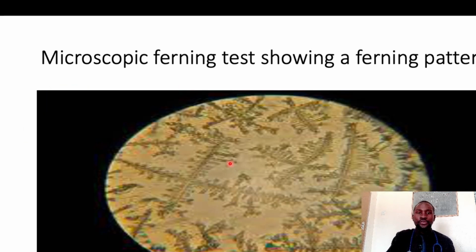This is a picture showing you the ferning pattern. So this is a microscopic ferning test that has been done, and this is a ferning pattern. So amniotic fluid will crystallize and it will show you things like this. This is what you call a ferning pattern.